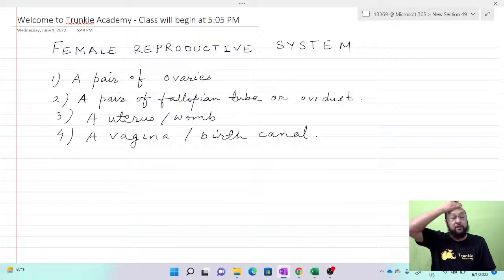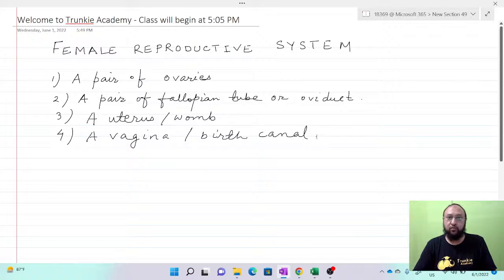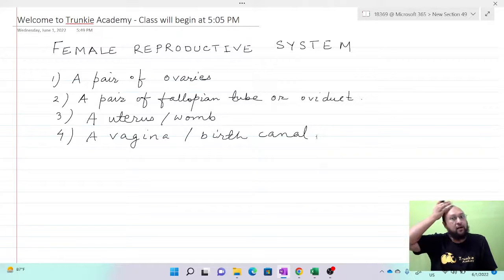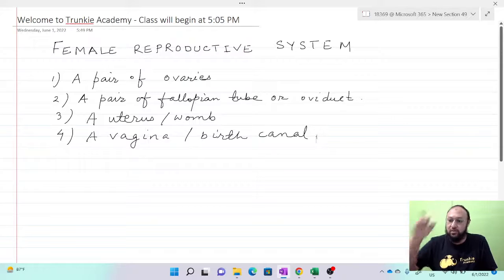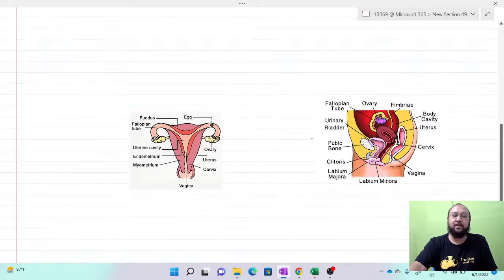Like we observed in the male reproductive system yesterday, here in the female reproductive system there is a pair of ovaries in the abdomen, a pair of fallopian tubes or oviduct, a uterus or womb where the development of the fetus takes place, and the vagina, also called the birth canal. Now we'll see the diagram to understand the role of these structures.